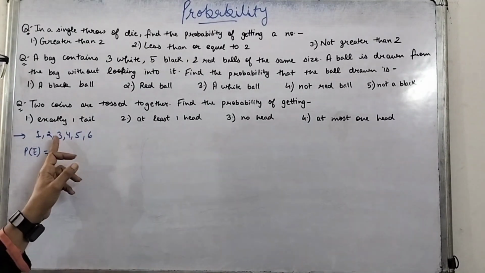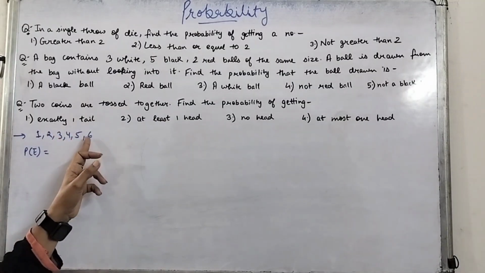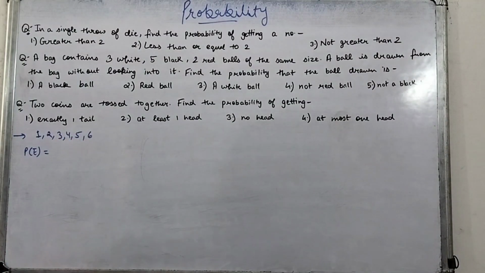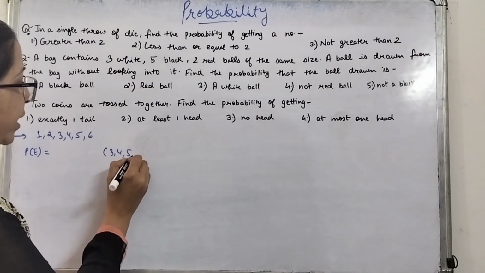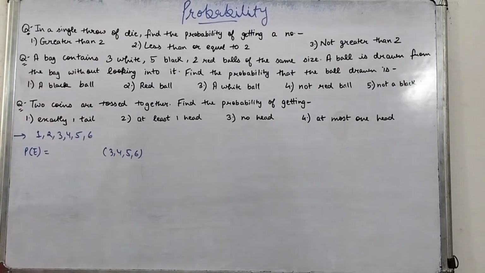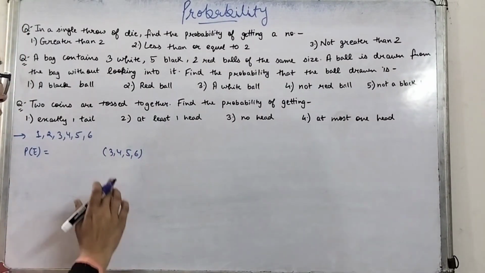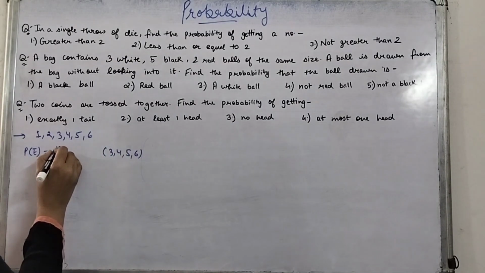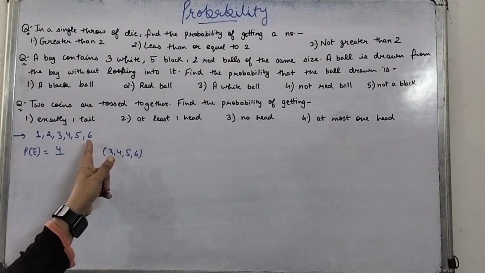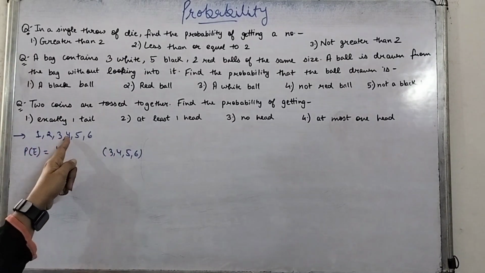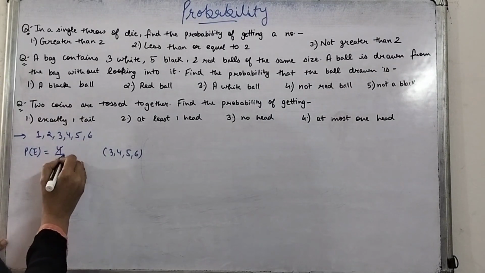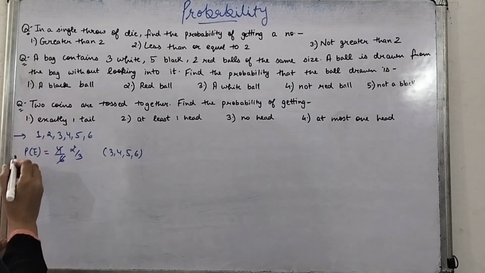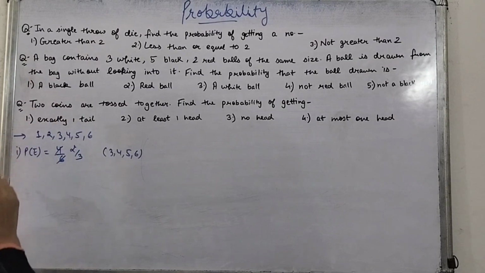So the favorable outcomes are 3, 4, 5, 6. These 4 are the favorable outcomes, and the number of favorable outcomes is 4. So it is 4 upon the total number of possible outcomes, 1, 2, 3, 4, 5, 6. So 4 by 6, that is 2 by 3, will be the probability.